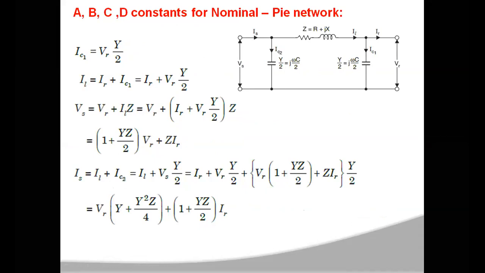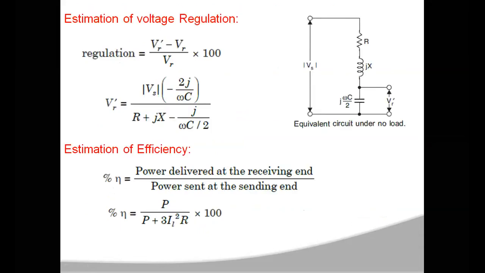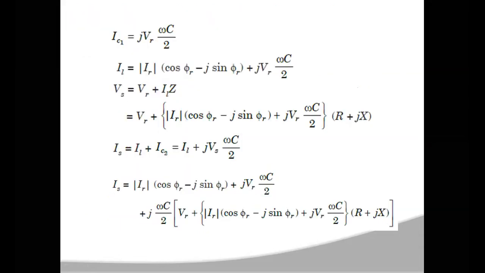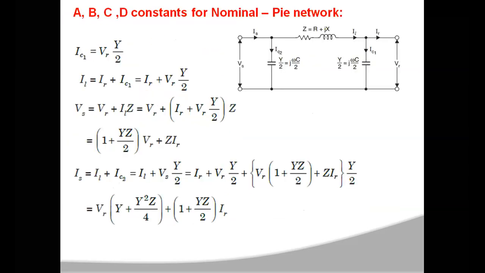In exams, if it is specifically mentioned that in terms of ABCD you determine the efficiency and voltage regulation of a medium transmission line with either T or pi network, then from here itself you can write. No need to write these things. If it is not mentioned, you can use any method. Okay, up to this you can write, or from here onwards you can write.